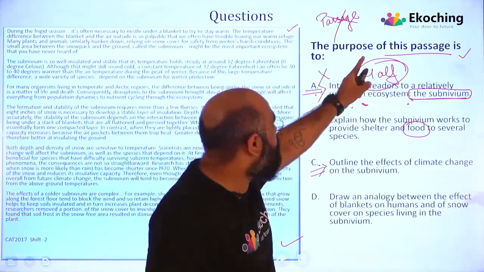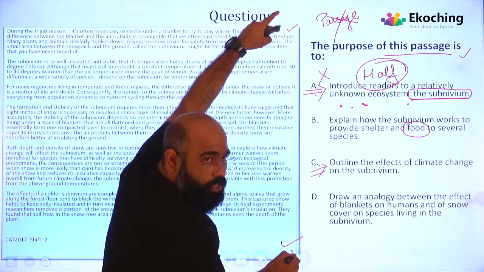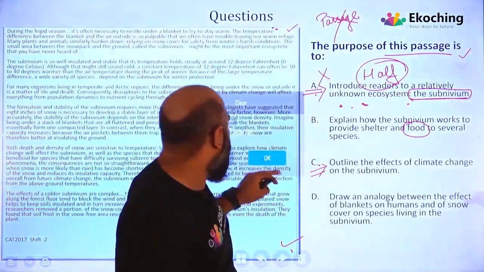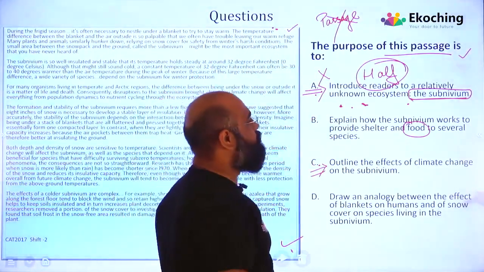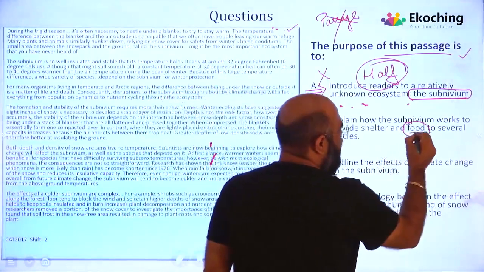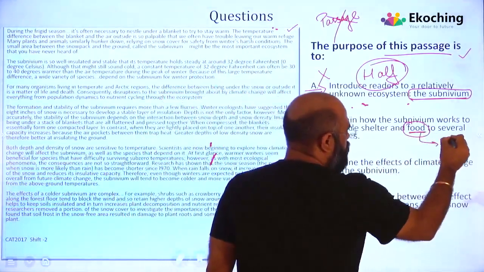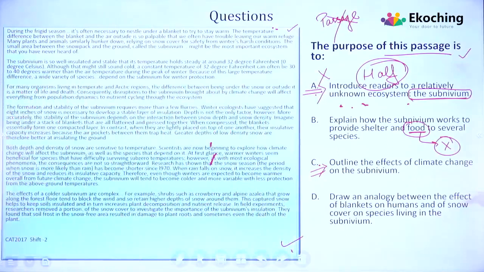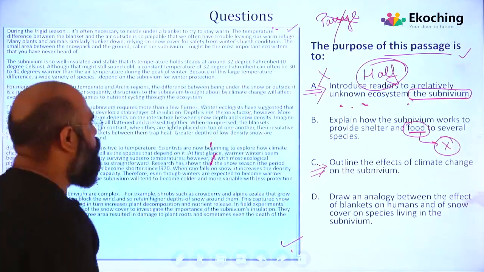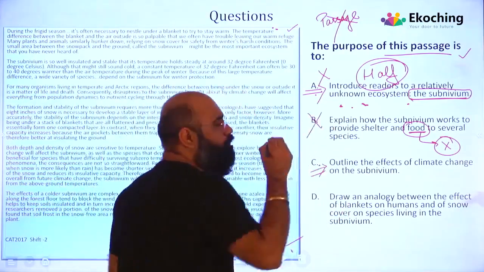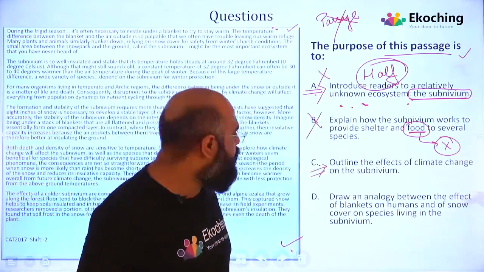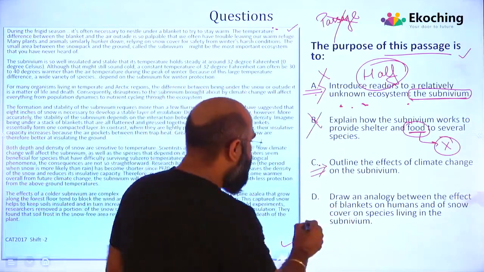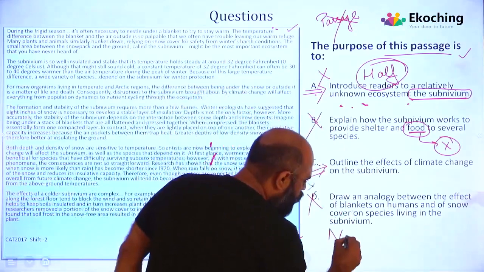The purpose of the passage right from here till here, you have to define that. Second, explain how the subnivium works to provide shelter and food. Nowhere we talked about the food. Nowhere, I don't think anywhere we talked about food. We talked about more of a shelter, more about warmth we are talking about. We are not concerned about food. My out of context option B, eliminated. When we are talking about D, a very narrow option.